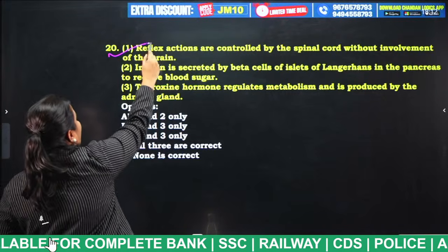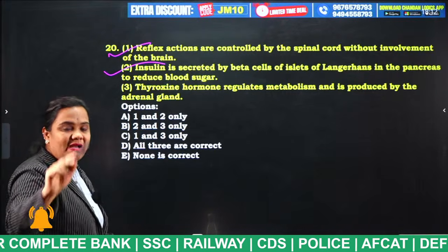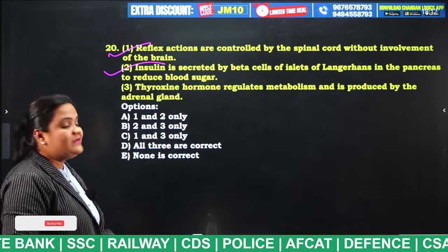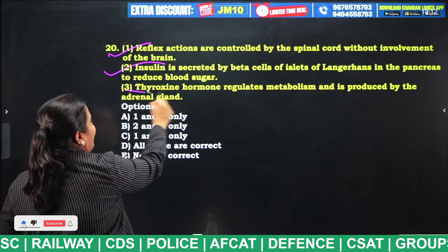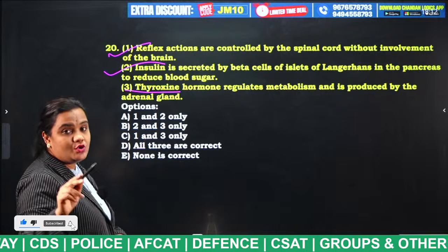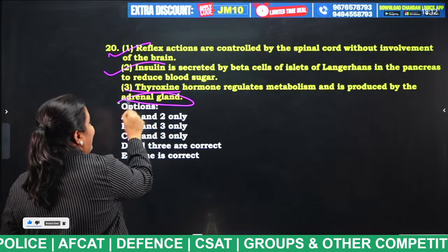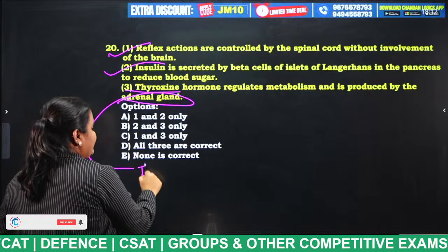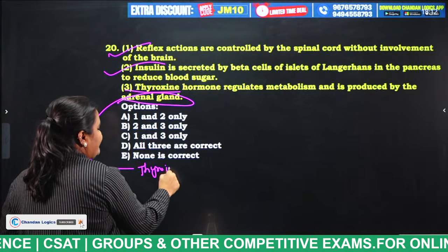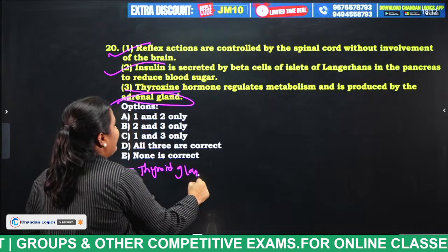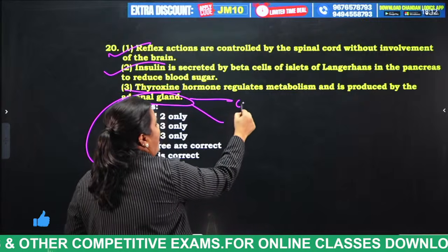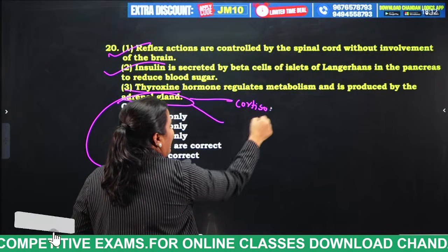So this is okay, and insulin is secreted by the pancreas which controls the blood sugar levels, and this is also true. But thyroxine hormone regulates metabolism, that is true, but it is not released by the adrenal gland, it is released by the thyroid gland. And what will the adrenal gland release, students? Cortisol and adrenaline.